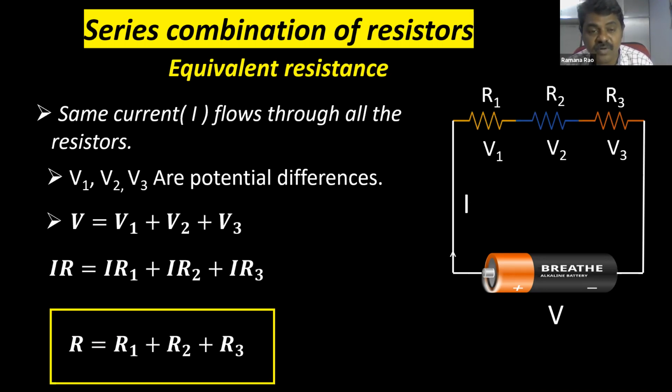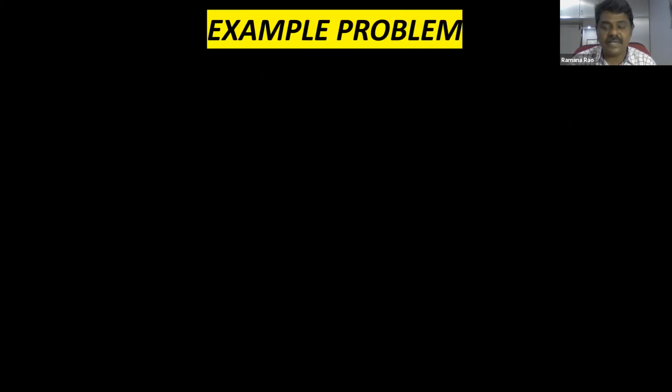How much current is going to flow through them? Is it the same or different? Yes, the same current will flow through all the resistors. That is important. Potential is going to be divided, current is going to be the same. Now we'll see a very simple example for series combination.